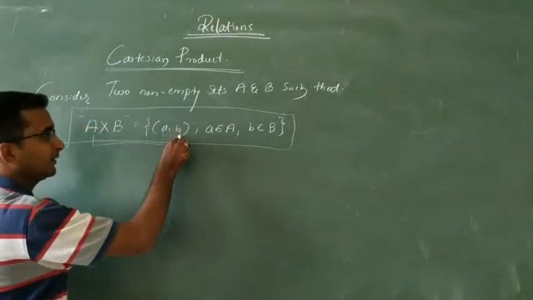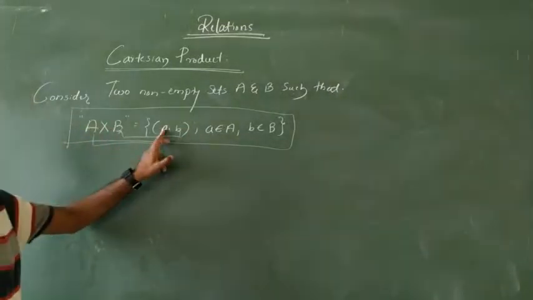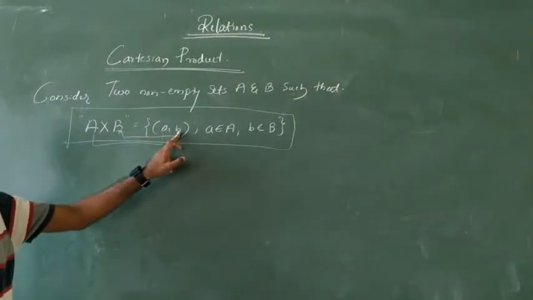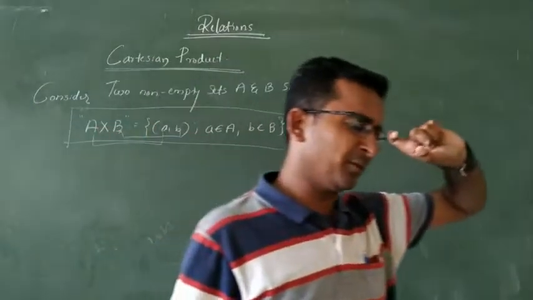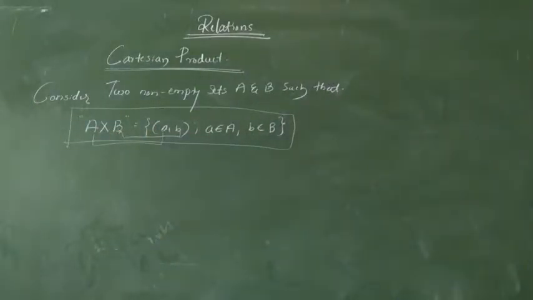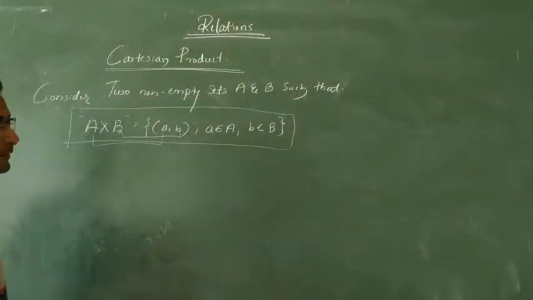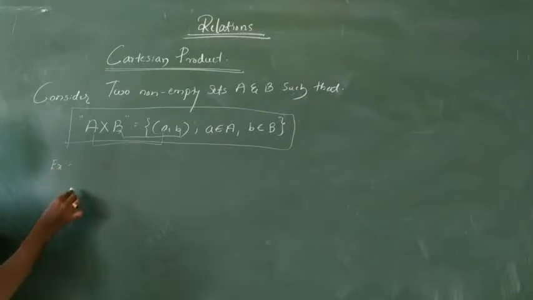This second element is from the second set. ಅದನ್ನ ನಾನು ಬರೆದಿದ್ದೀನಿ. This first element a belongs to set A. This second element belongs to the set B. By solving one simple example ತಗೋತೀನಿ, ನಿಮ್ಗೆ ಅವಾಗ ಗೊತ್ತಾಗ್ತದೆ what is meant by the Cartesian product. ಈಗ ನಾನು ಎಕ್ಸಾಂಪಲ್ ತಗೊಂಡು ನಿಮ್ಗೆ ತಿಳಿಸ್ತೀನಿ.